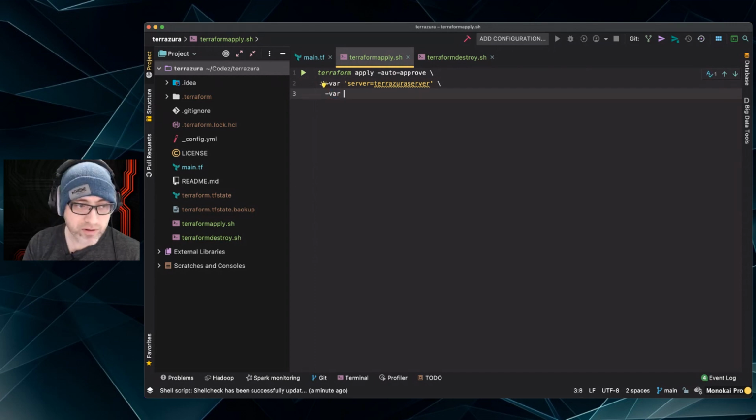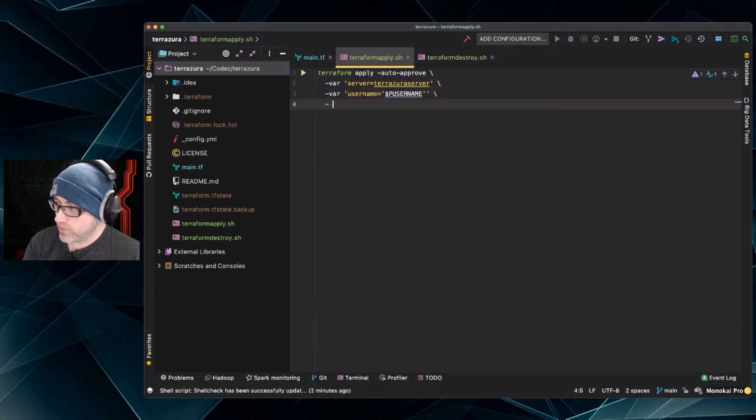The next variable is going to be the username equals, and here I'm going to actually pull an environment variable and call it Postgres username. Okay, so now this is a script way to have that variable inserted into the script at time of execution of the script call. Okay, so when I run this file, I insert the environment variable into this file.